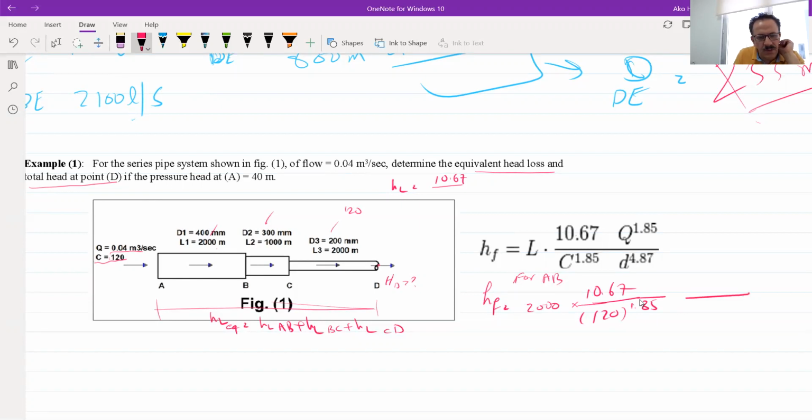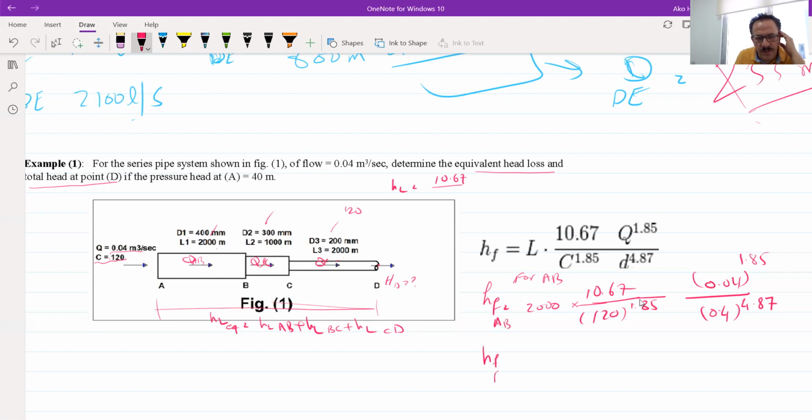Then we have the Q, which is the same Q. By the way, QAB is equal to QBC, which is equal to QCD, which is equal to 0.04, power 1.85, divided by D, the diameter of this pipe, which is equal to 0.4 power 4.87. This is HF for AB.